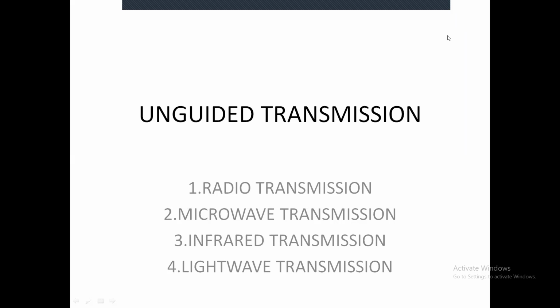One more important point with respect to radio transmission is that these radio waves are omnidirectional. I think you all know about directions: unidirectional, bidirectional, simplex, duplex, half duplex. Omnidirectional, OMNI, is nothing but the waves can travel in all directions from the source. This type of propagation is called omnidirectional.